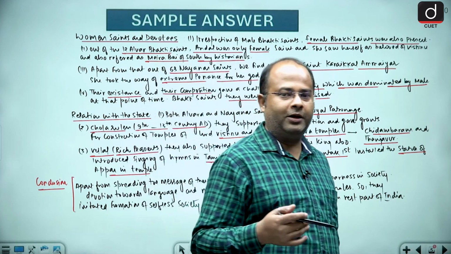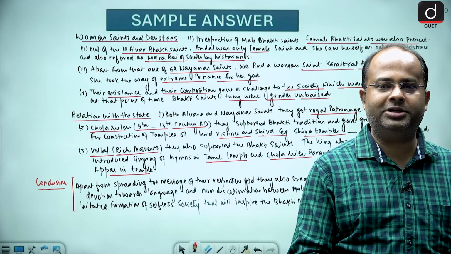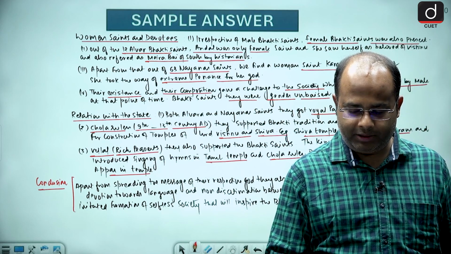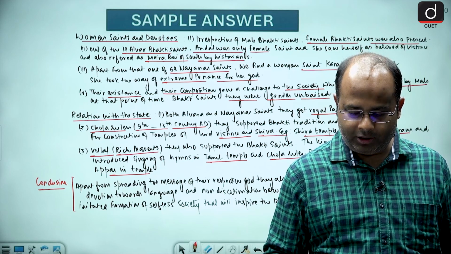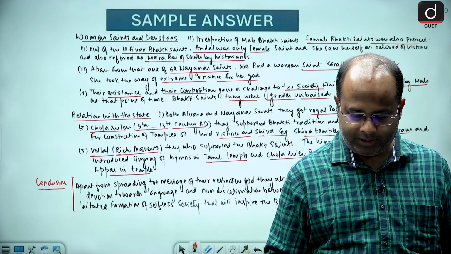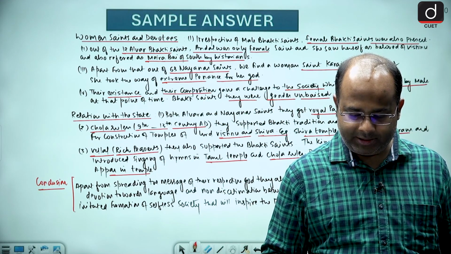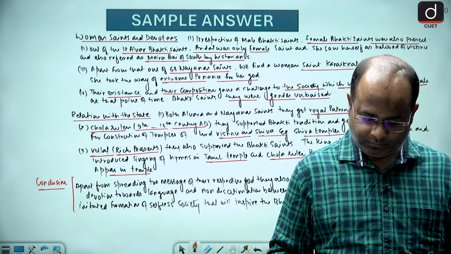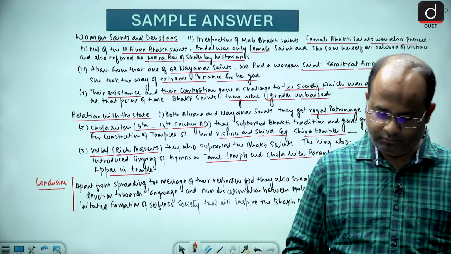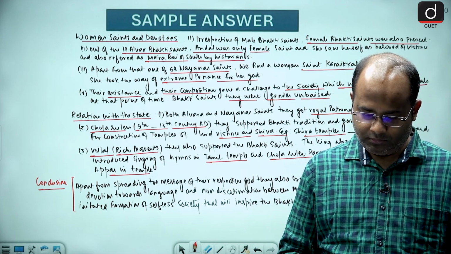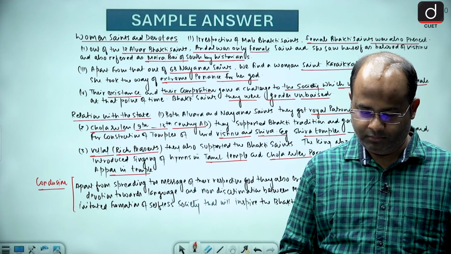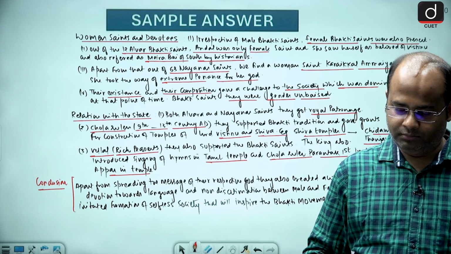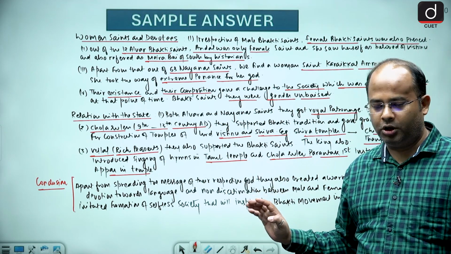First of all, there should be some reformatory suggestions, and that should conclude the things you have written. So that should be the ideal conclusion. I hope it is clear to all of you, guys.